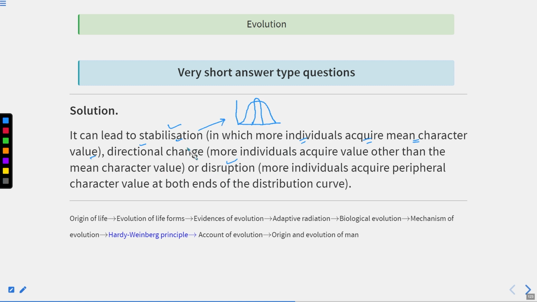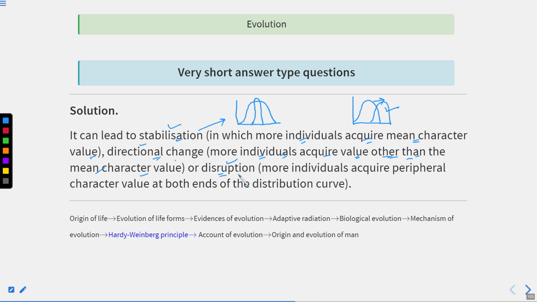Then directional. In directional, more individuals acquire a value other than the mean character value. One of the phenotypes is selected. So in directional, this one is being selected. More individuals acquire a value other than the mean character value. So here the selection is happening in one direction.